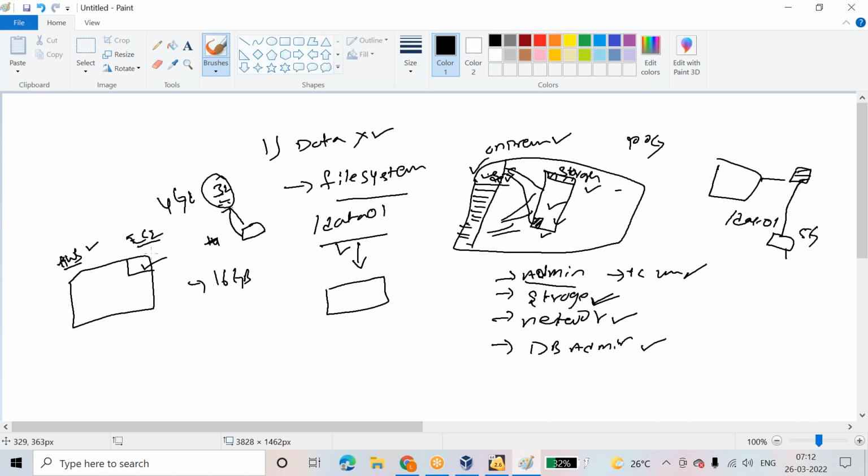Okay, EC2 instance antam. EC2 instance create chesina tarvata, after that I need to create a storage. In cloud there will not be storage team ever undaru, no storage team. Okay, what we call it as a disk, here we call it as a LUN, LUN. Here we call it as a EBS, elastic block storage, EBS. Okay, we will create one EBS volume and we will attach to this whatever size. First we have taken 5 GB.